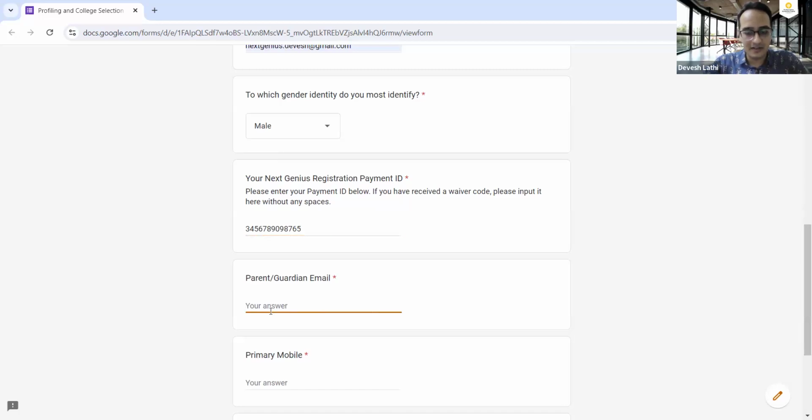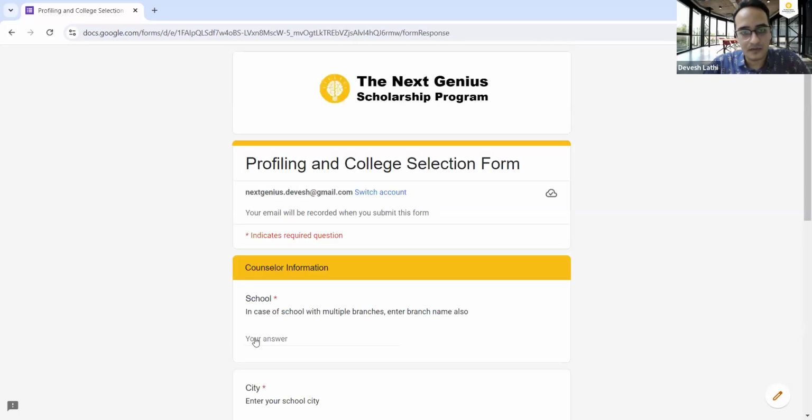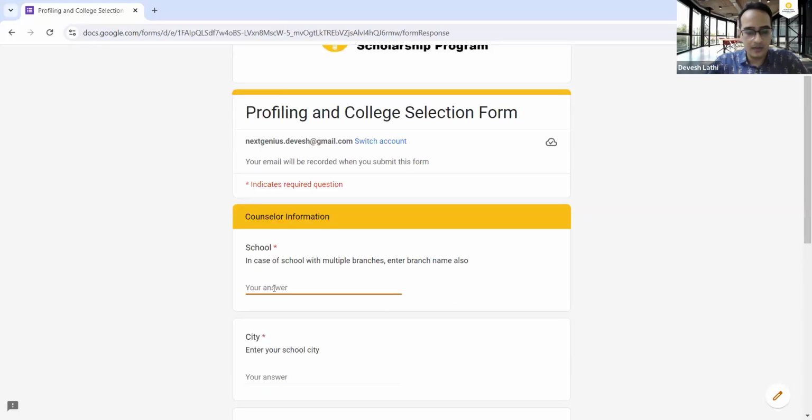Parent email ID. So I'll just add my parents' email ID, primary mobile number, secondary mobile number. Okay. School. So I study at the Next Genius Foundation School. Add your own school, don't add my school name.